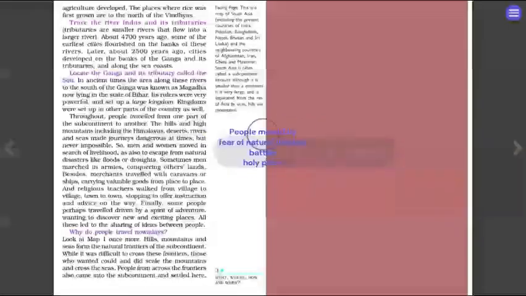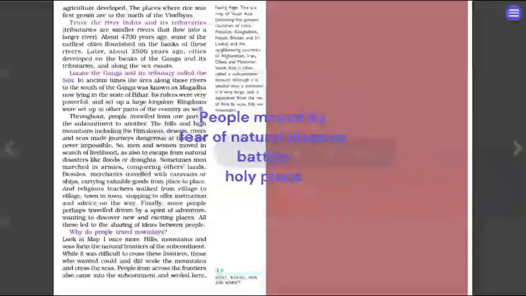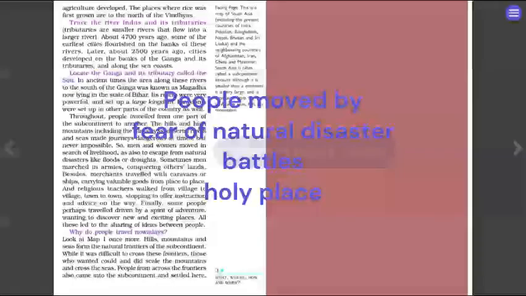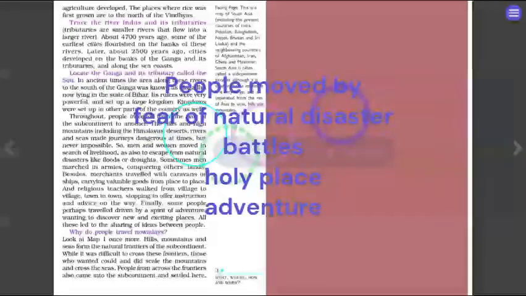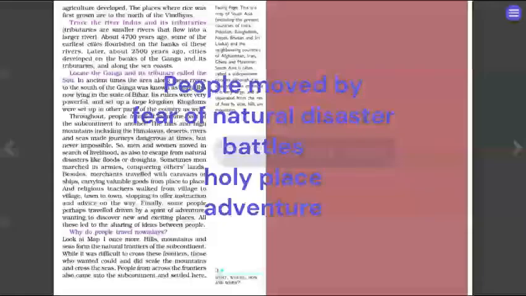Then thirdly, people have moved from one place to another to sell their produce, which happens even today. You will see people going to different locations and selling their produce. Fourthly, there are religious leaders and saints who go to different places and give their sermons and advice, read out shlokas, do meditation in different places and share their ideologies. And then fifthly, the last point is that some people are generally adventurous in nature. They don't worry about what will happen to their life or what risk is behind this traveling. They just want to go.